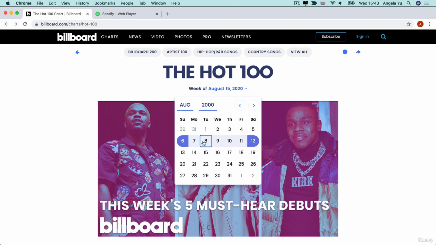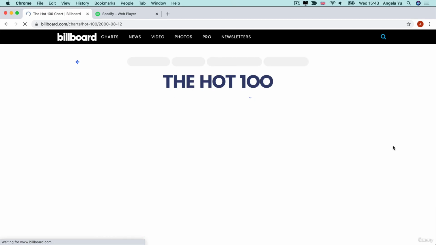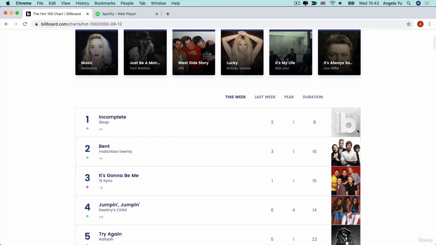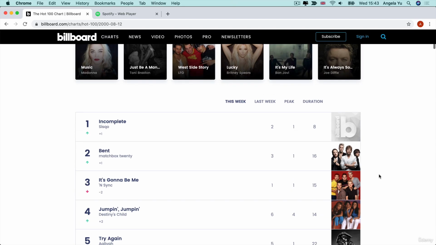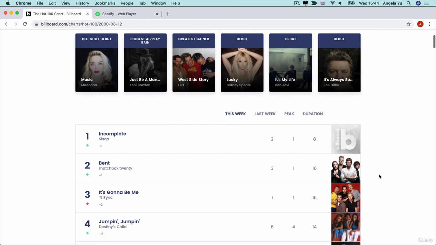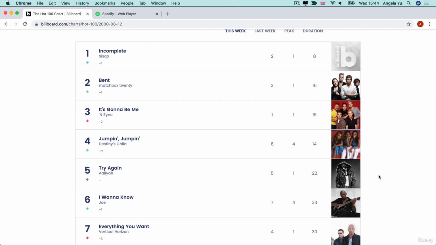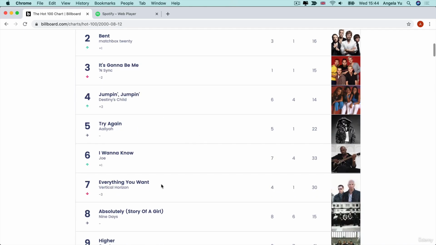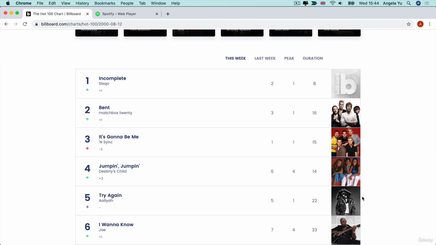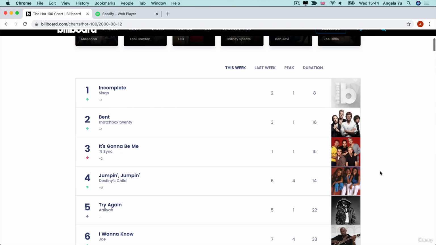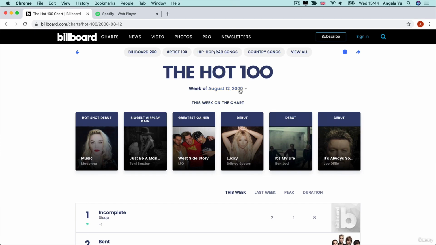So if we select a random date in year 2000, you can see the songs that come up here, and it depends on your age, but some of these artists you might have never heard of, like NSYNC or Destiny's Child or Vertical Horizon. But if you listen to these tracks in order, then it will be almost like you've been transported back to year 2000, August 12th, and you're just listening to the things on the radio.